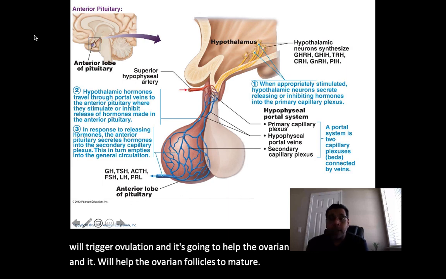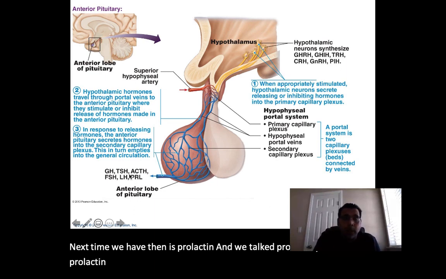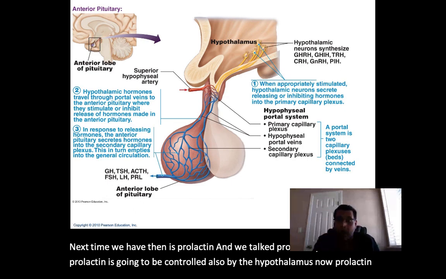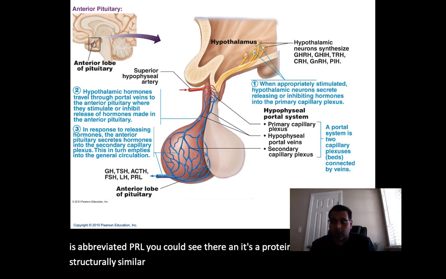Next hormone we have then is prolactin. And when we talk prolactin, you can see prolactin is going to be controlled also by the hypothalamus. Now, prolactin is abbreviated PRL, you can see there, and it's a protein hormone that's structurally similar to growth hormone.